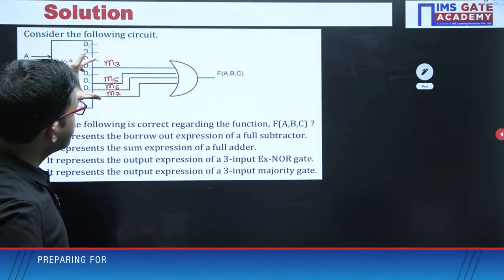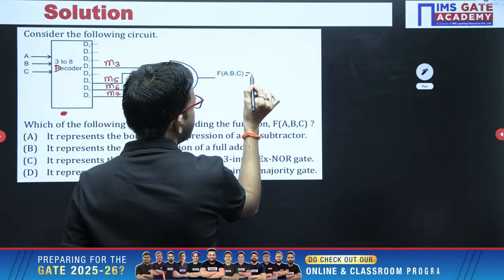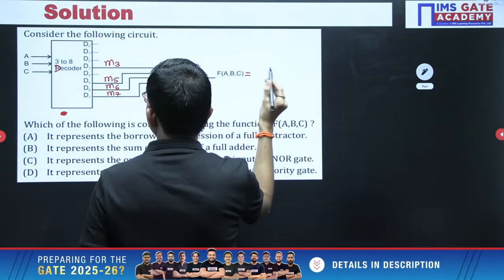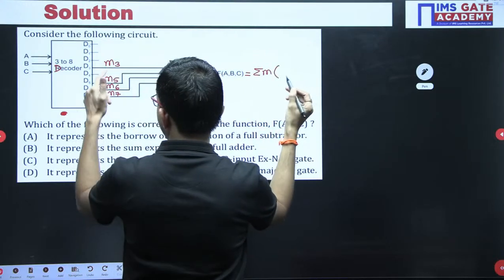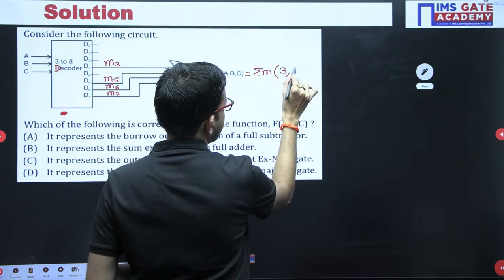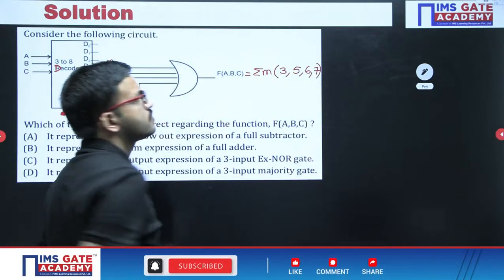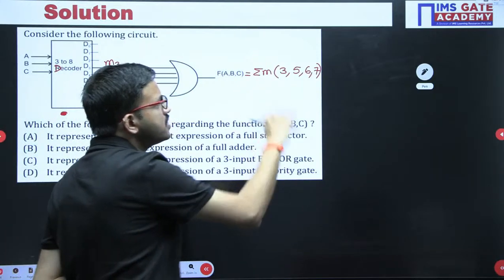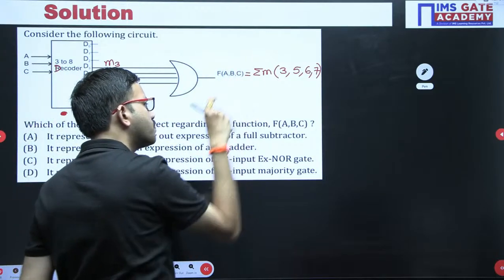These 4 minterms you are passing through an OR gate, so f of ABC is equal to the sum of the minterms, or you can write sigma m form. So sigma m 3, 5, 6, 7. You are getting 4 minterms summed together. Now we have to identify which choice this equation matches.